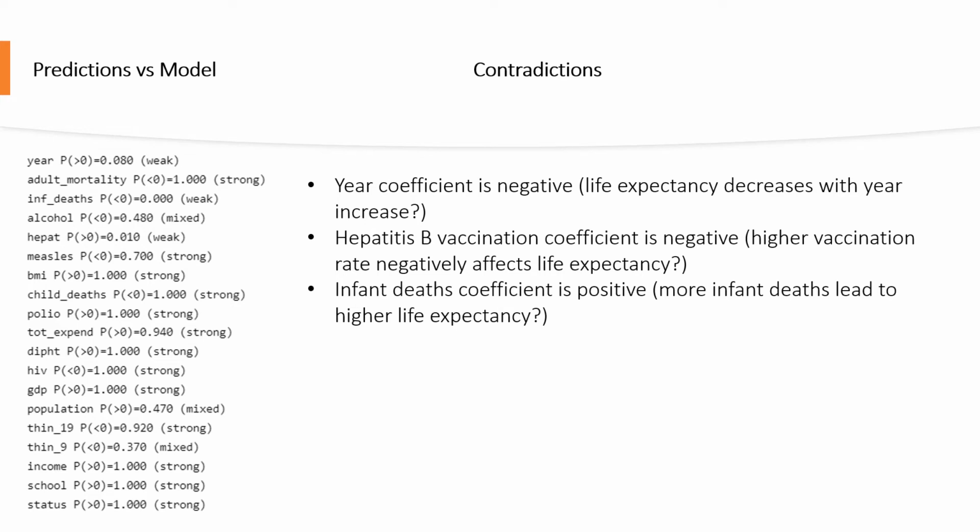It basically means the higher the vaccination rate, the lower the life expectancy. Also, the infant deaths coefficient was positive, which would mean that the more infants die, the higher the life expectancy. So these 3 didn't make sense, and I realized that I will have to remove them before running my final model.